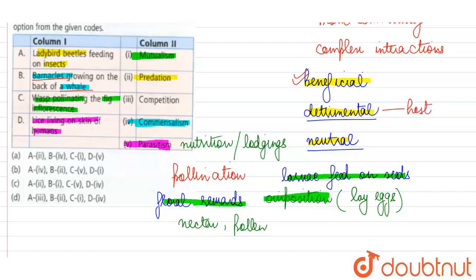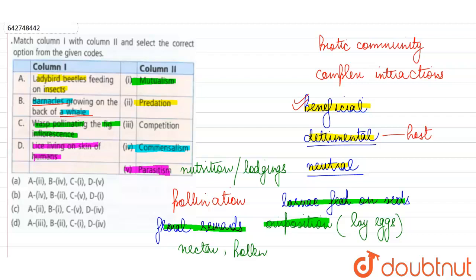So over here, the correct answer will be option A, where the examples that have been given to us in column 1 have been correctly matched with the type of interaction in column 2. And the one term which has been left unmatched, competition, is also an interaction found in biotic communities. But over here, none of the species benefit, and both of the species involved are harmed. So competition is an interaction detrimental to both of the involved species. But over here, no example of competition has been given. So our correct answer, we'll mark option A.